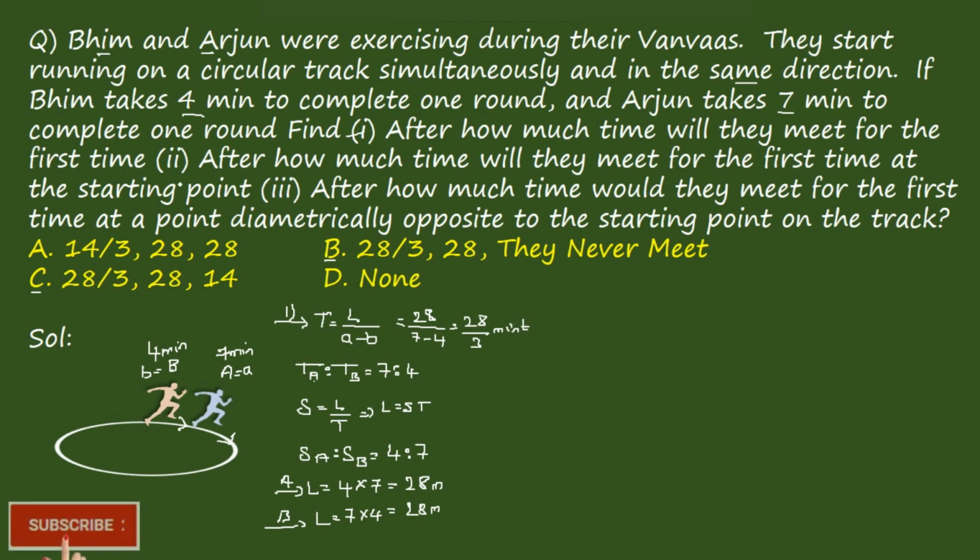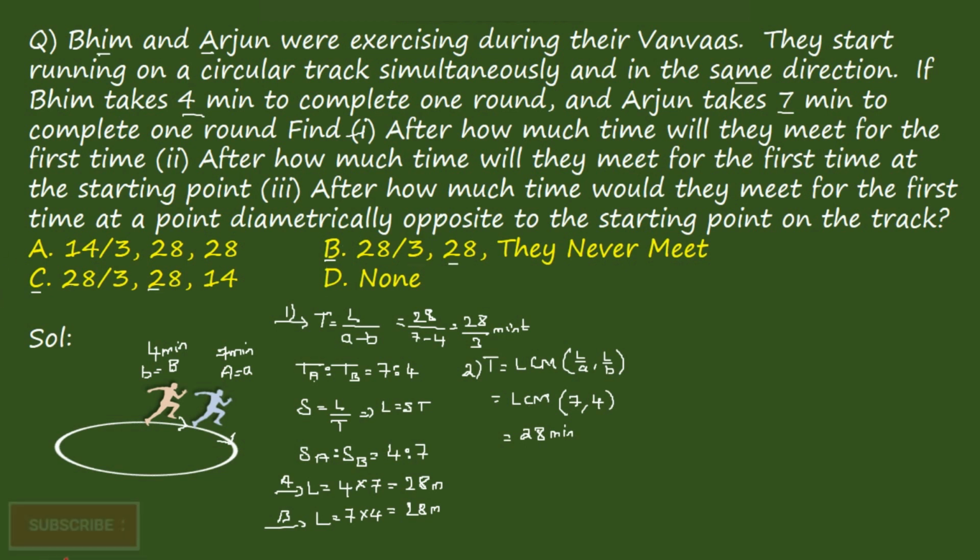Again, we're finding the second question. The second one they are saying, after how much time will they meet for the first time at the starting point? We know the formula for it also. Time taken to meet at the starting point is equal to LCM of L by A and L by B, which is equal to LCM of, we know L by A and L by B is nothing but the time. They are already given the time as 7 minutes and 4 minutes, so LCM of 7 and 4 is equal to 28 minutes. So the answer can be B or C.